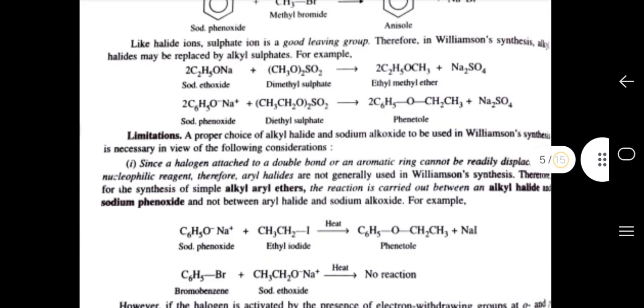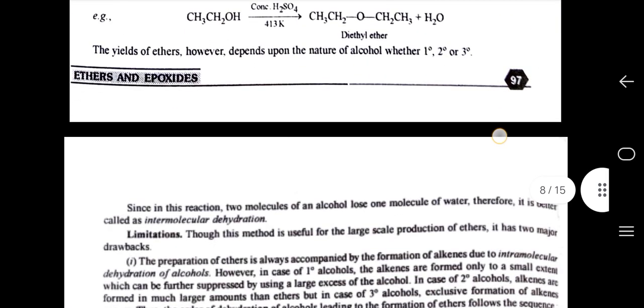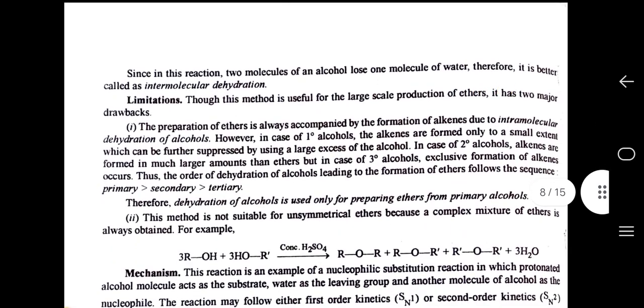Second, the method is not suitable for unsymmetrical ethers because a complex mixture of ethers is always obtained. For example, 3ROH plus 3HOR' in the presence of concentrated H2SO4 gives us ROR plus ROR' plus R'OR' plus 3H2O.